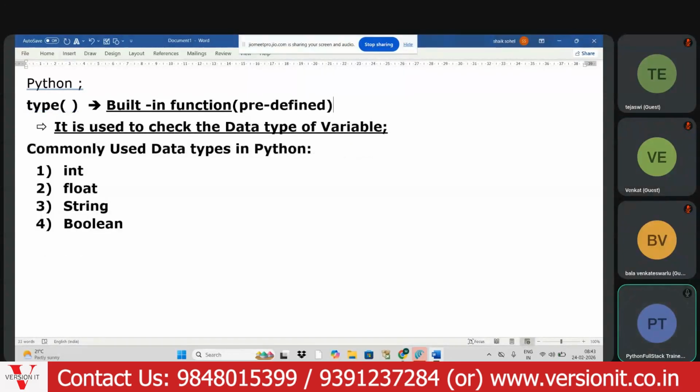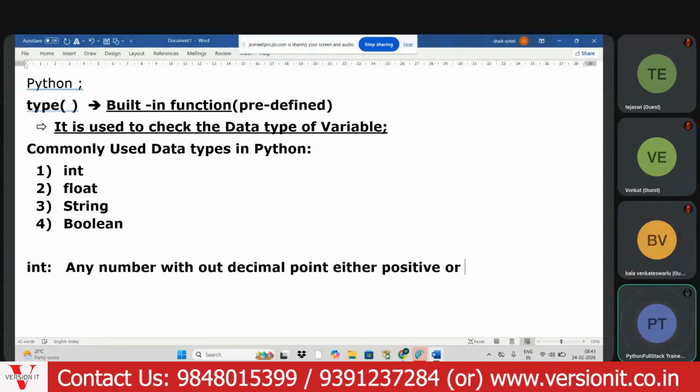Coming to the commonly used data types in Python, int means integers, nothing but whole numbers. Any number which does not have a decimal point, we can simply call an int or whole number, either positive or negative.